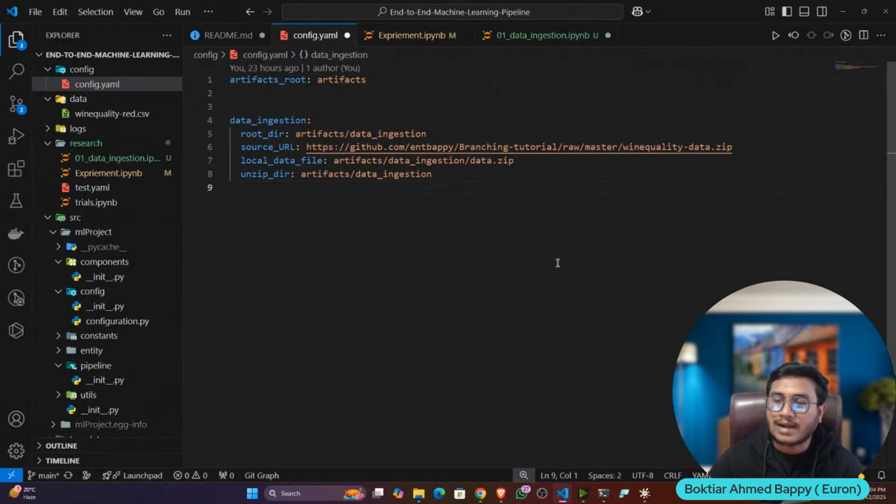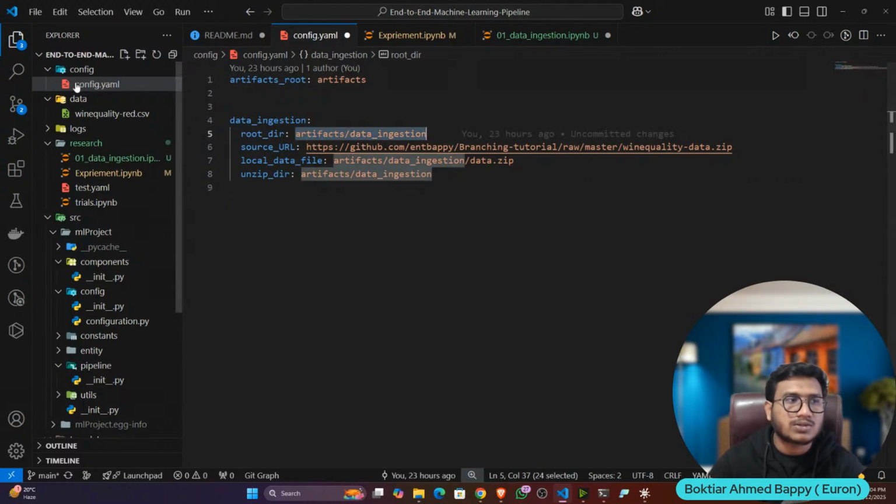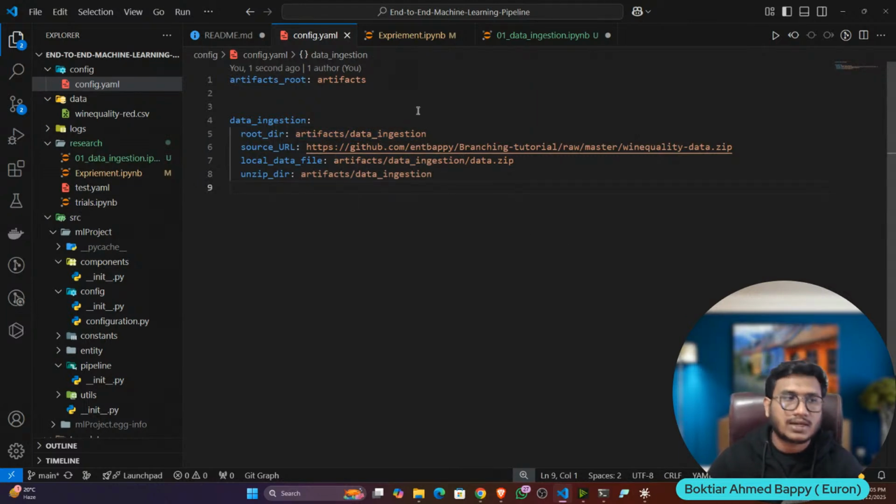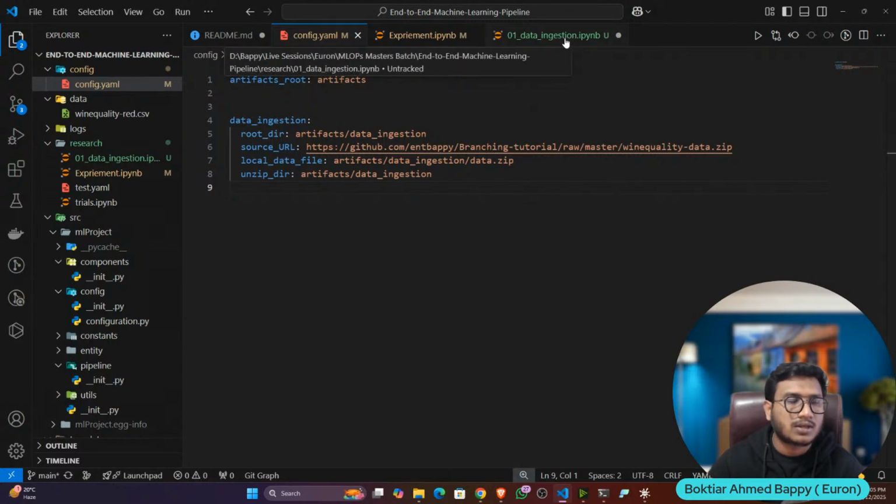Always write it as a template so that it can be changed anytime. Any path you can define here. You just need to change the configuration file, and all the files will automatically update. Whatever variable you feel should be changeable later on, you can keep inside the config.yaml file. This is the main advantage. After execution, you will see how things are working. First, let me complete the implementation. Yeah, so this file is updated.